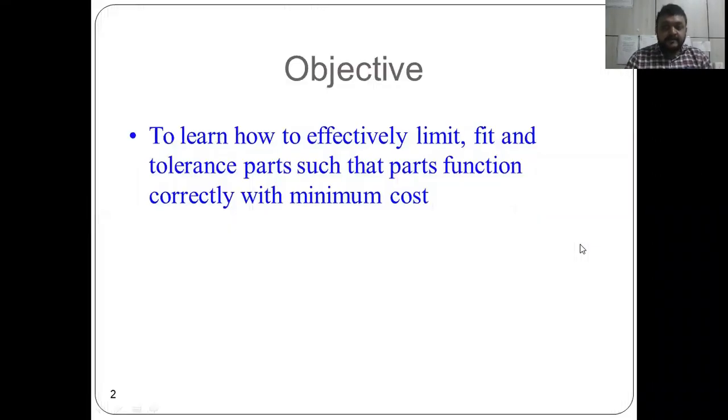The main objective of discussing this topic is to effectively learn about the limits, different kinds of limits, fits, tolerances, parts, so that manufacturing becomes easy with minimum cost and assembly can be effectively done.